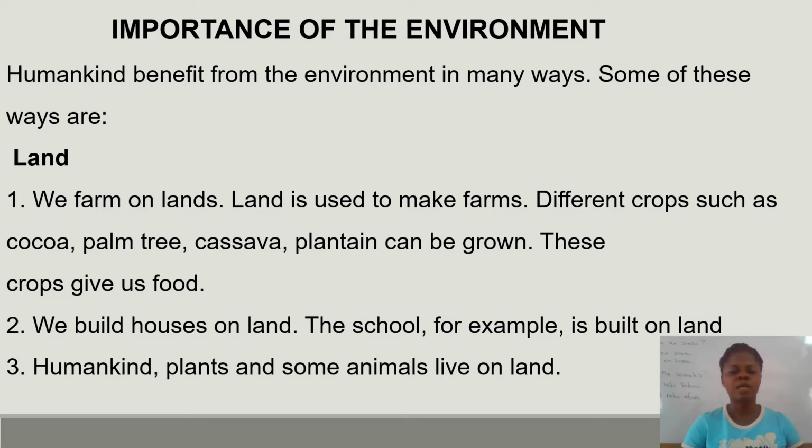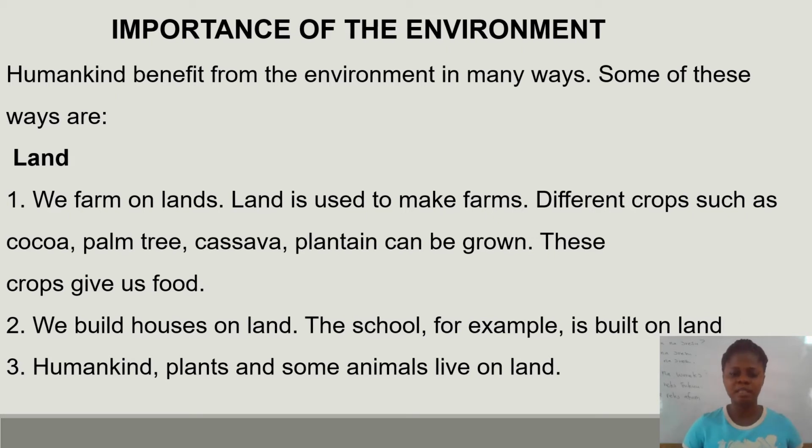The first one is that we use land. Human beings use land. Living things use land. We farm on land. Land is used to make farms. Different crops are grown on the land, which gives us food. We also build our houses on land. Even our school building is built on land. Human beings, plants and animals live on the land.